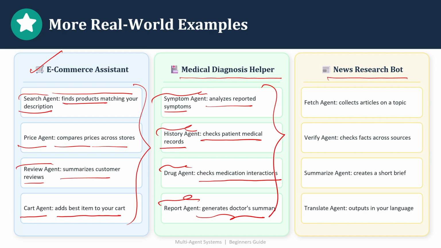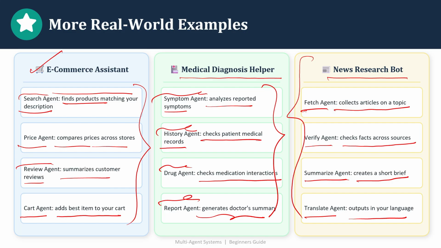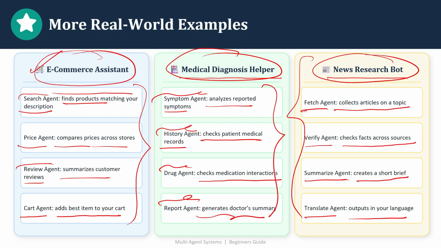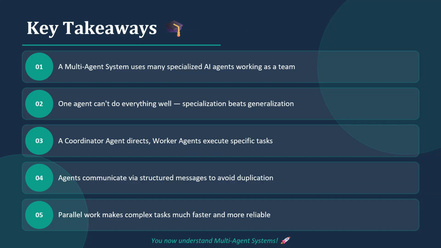Similarly, for a news research bot, you have a fetch agent that collects articles on a topic, a verify agent that checks facts across sources, a summarize agent that creates a short brief, and a translate agent that gives output in your language. So these are certain real world use cases where you have a goal, and for that you have multiple agents working in parallel to fulfill your task or goal.